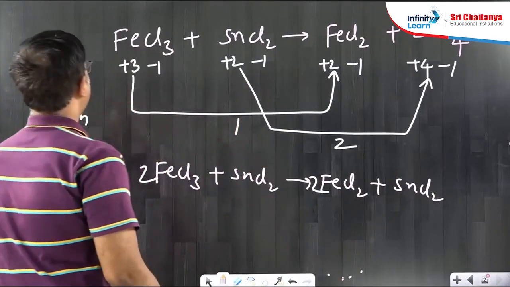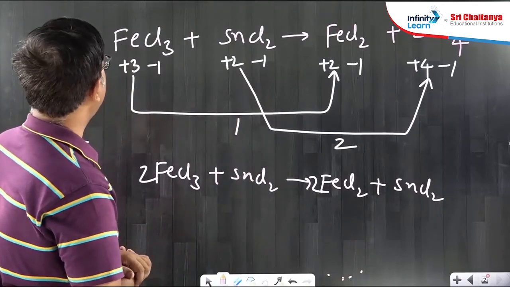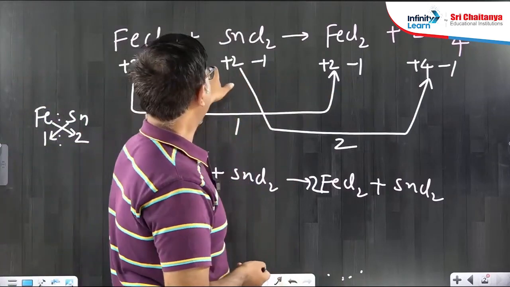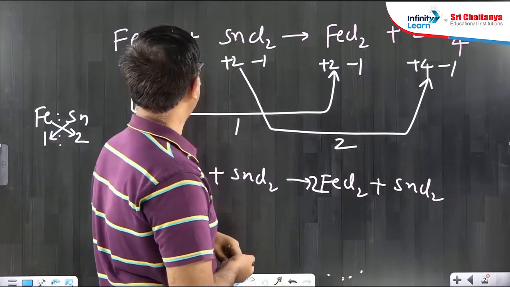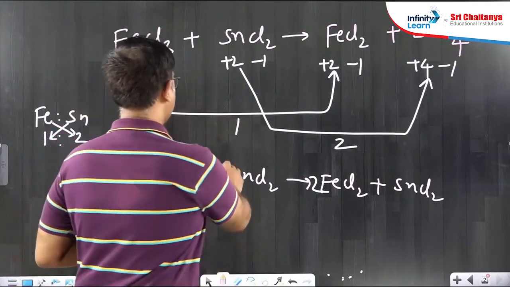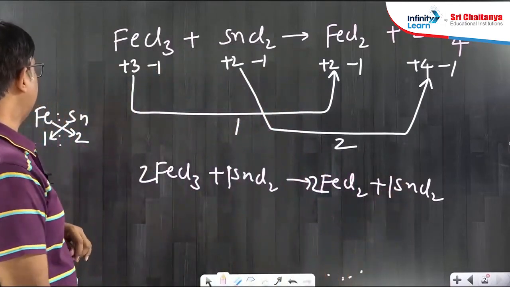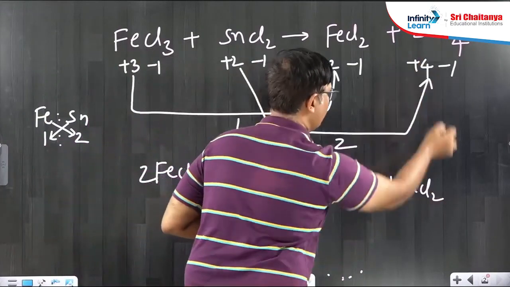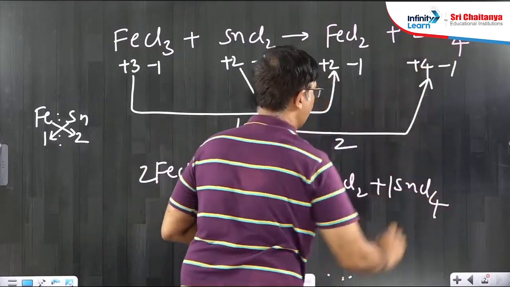So now, FeCl3 plus SnCl2 gives FeCl2 plus SnCl4. Iron goes from the plus 3 state to the plus 2 state, and tin goes from the plus 2 state to the plus 4 state. So the change is 2 for tin and 1 for iron. So you have to multiply tin compounds with 1 and iron compounds with 2. Sorry, here I wrote SnCl2, and this is SnCl4.